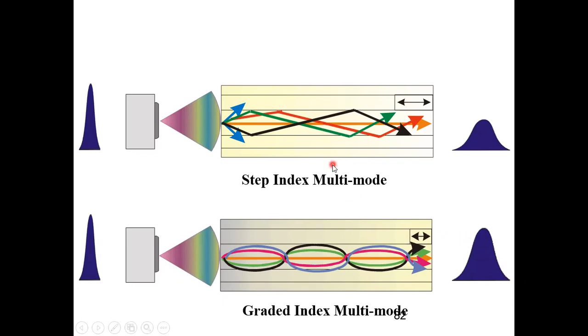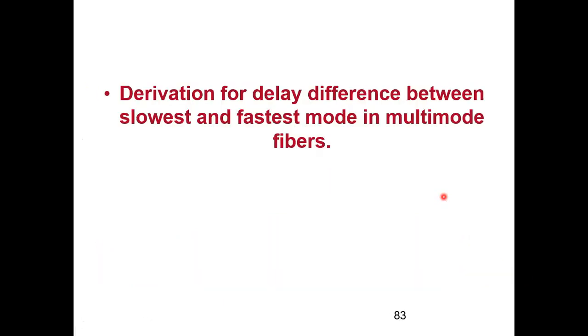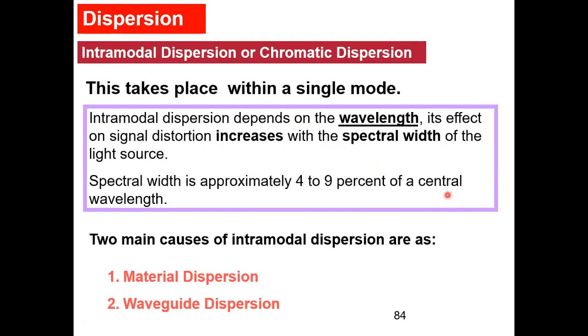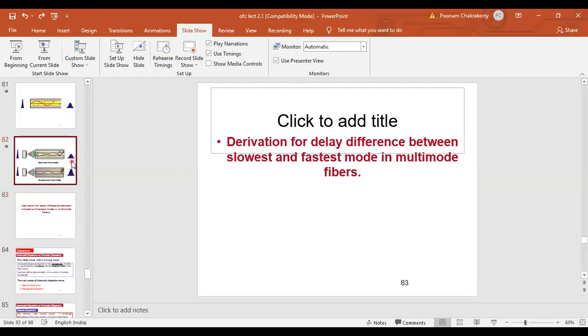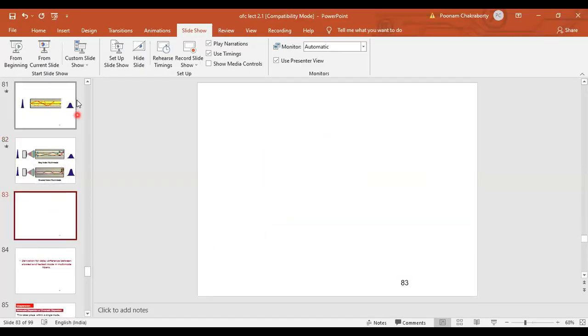So to reduce intermodal dispersion, we prefer a graded index fiber compared to a step index fiber. So now we will be doing the derivation for delay difference between the slowest and the fastest mode. Now before starting with the derivation, we'll just solve two small numericals in between. So write down the question.